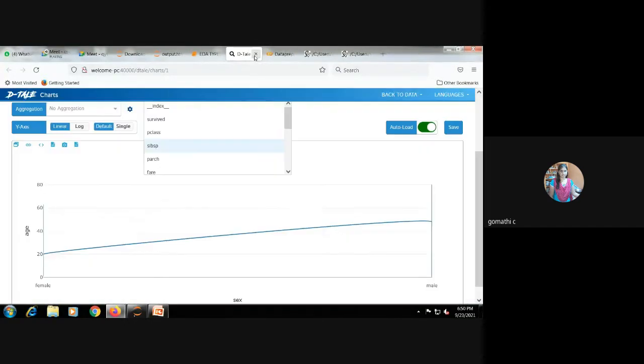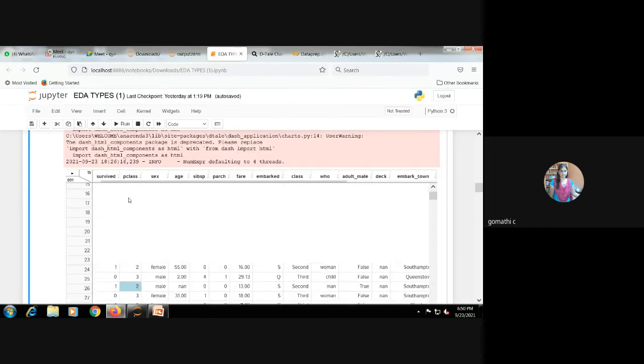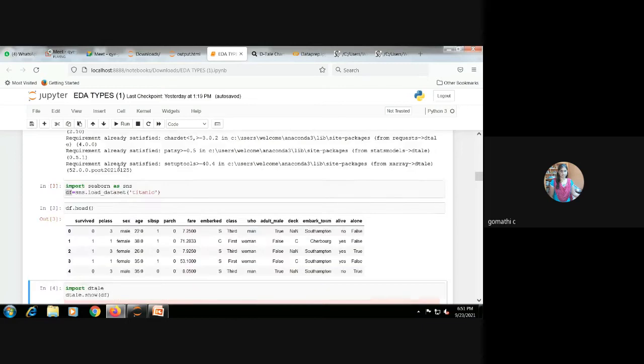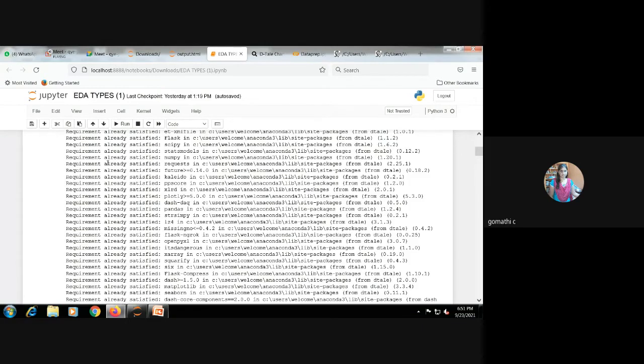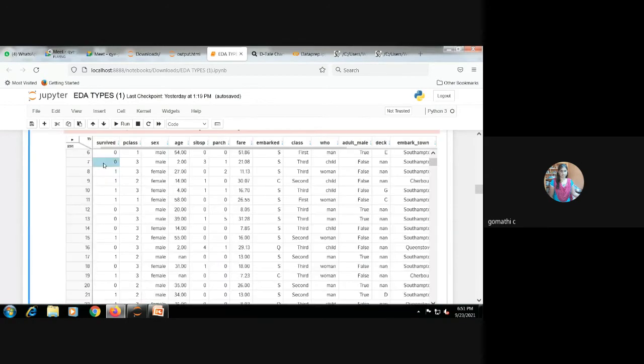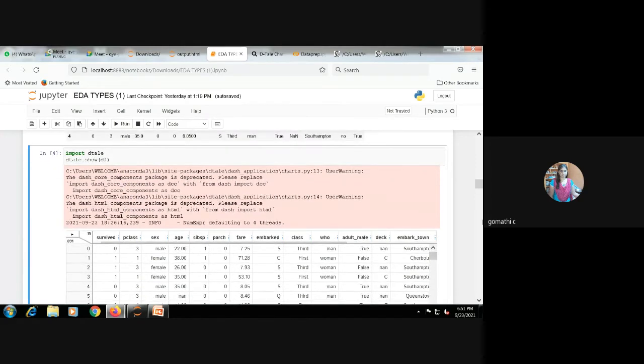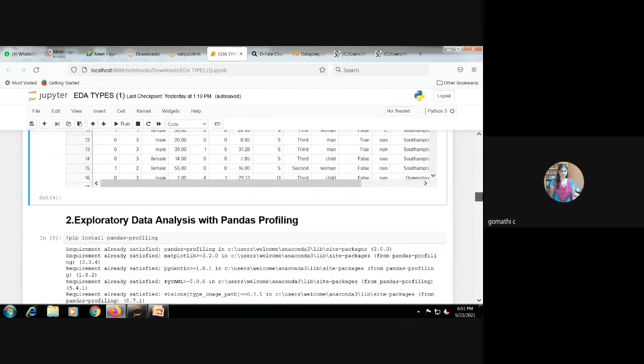Okay. This is the detail library. I'm just using 2 lines of code. I'm not using more than 2 lines here. Before, I did pip install detail, and just import detail, and detail dot show for the dataset inference. Just 2 lines of code. This is one type of library.